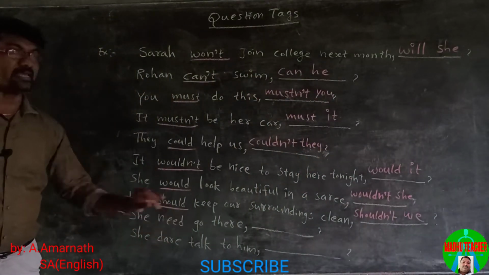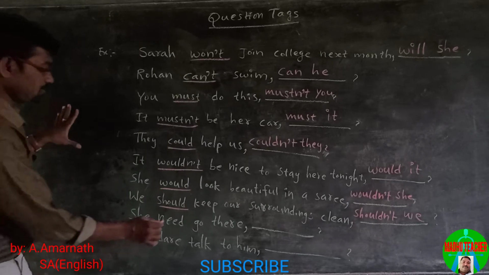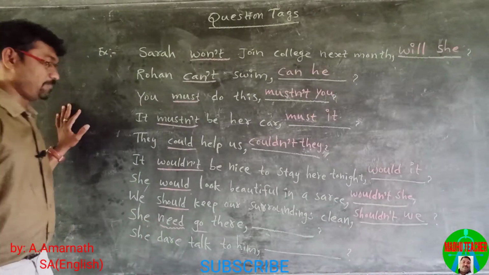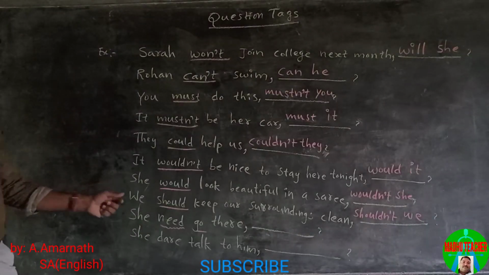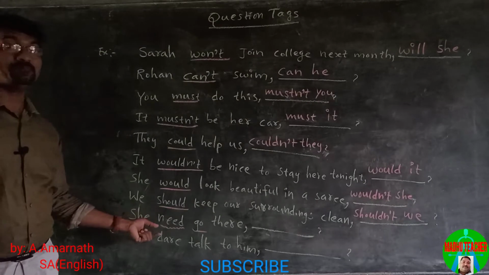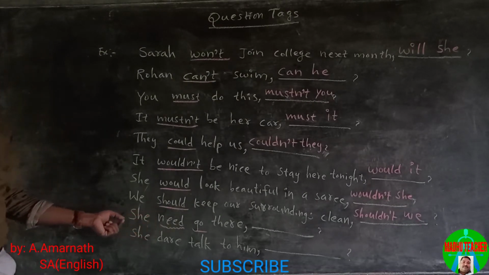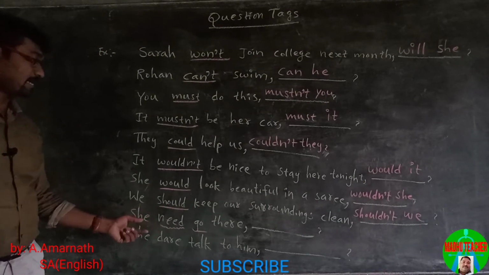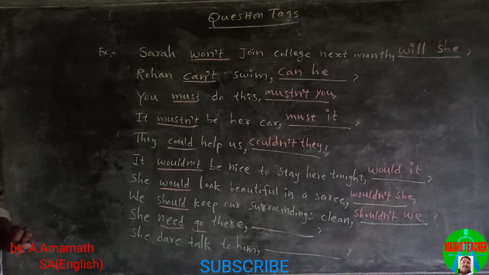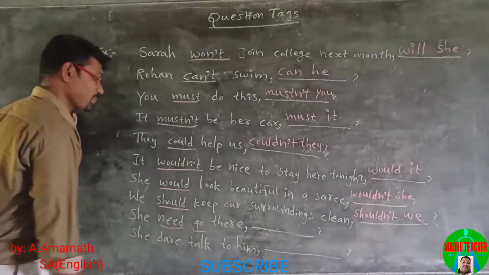She need go there. This is a main verb, and this is a helping verb. Need can be used either as helping verb or main verb. But here in this sentence, need is used as helping verb, the main verb is go.